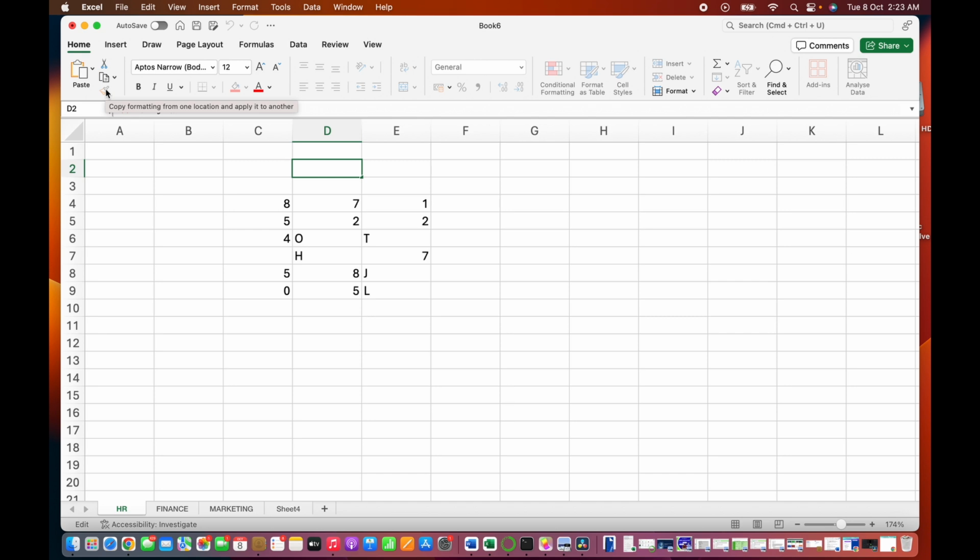In further lessons, we are going to look at the menus and what they are used for. If you just try to commit them to memory, it will be very difficult for it to stay with you. But once you use it practically, it will easily stick and stay with you.